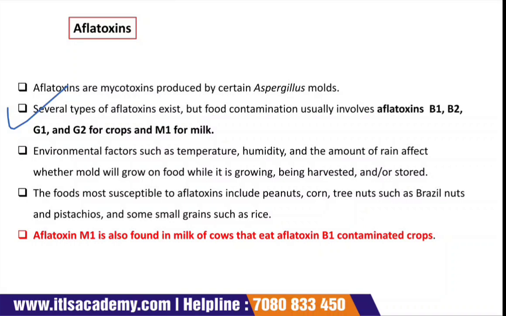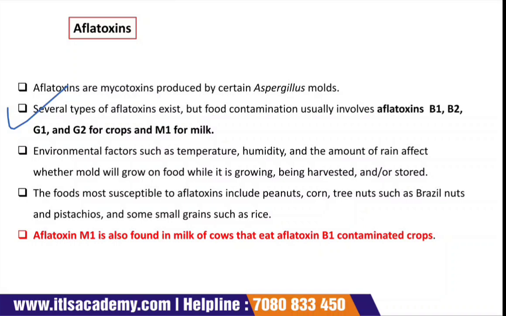The answer is Aspergillus molds. There are certain types of aflatoxin, but food contamination usually occurs through B1, B2, G1, G2 for crops, and M1 and M2 for milk.